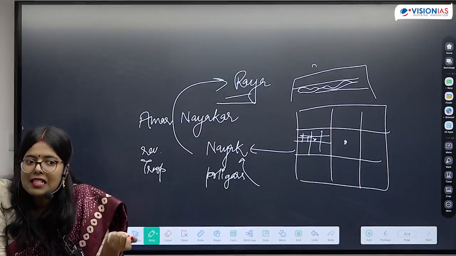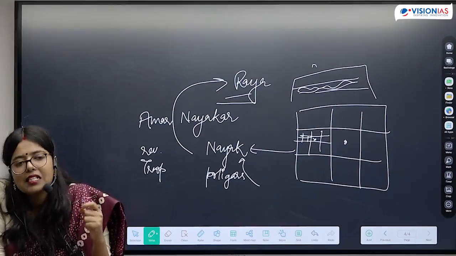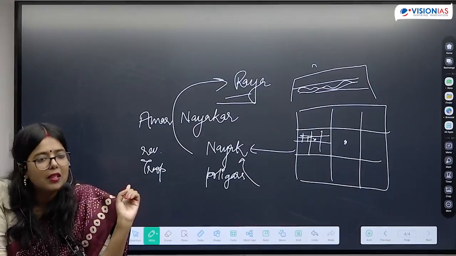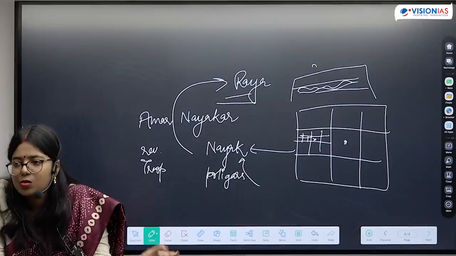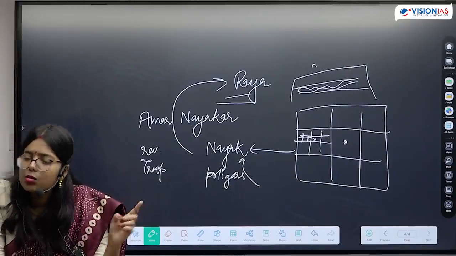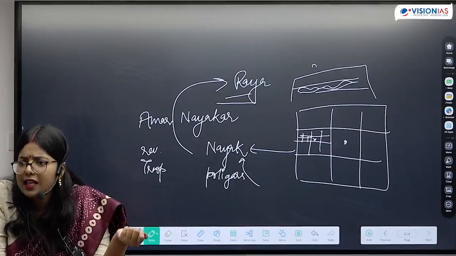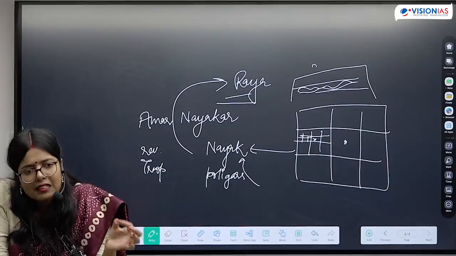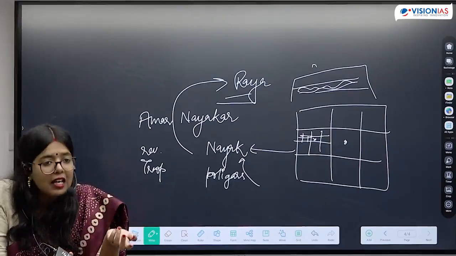Many times you will see that a particular representative of the Vijayanagar Empire is granting the Dutch, British or French the right to establish their factories. So who are these people? These Nayaks who started asserting their authority, be it in the region of present-day Andhra, Karnataka, or some parts of Kerala too.